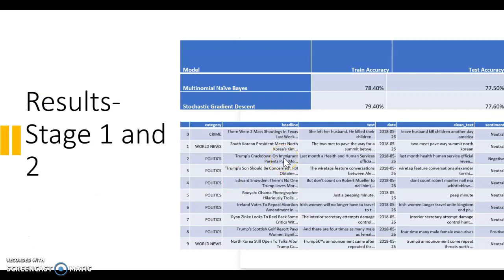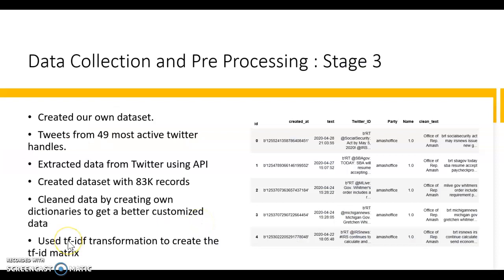The results of stage 1 and stage 2 were using models, that was multinomial naive Bayes classifier and stochastic gradient descent classifier. The training and test accuracy of both the models was pretty much the same, 78 and 79%. And we could classify the various categories into sentiments as well. We were able to predict whether the article is a neutral article or a negative article or a positive article. The next stage of our project was to create our own data set and perform analysis.